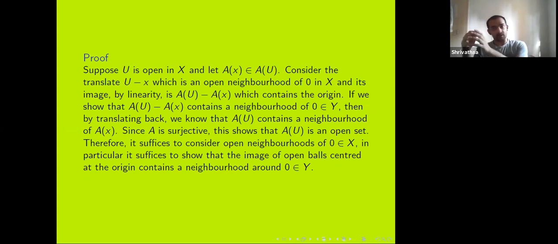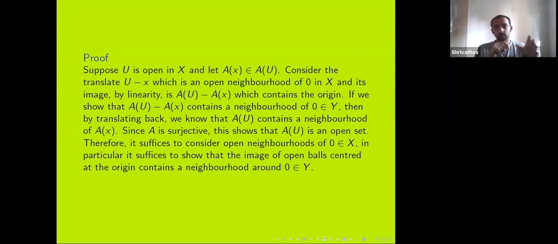So if I show that in the image I have an open neighborhood around 0, then I can translate it back and say that the image of U itself is open. I am allowed to do these translations because translation in a Banach space is a homeomorphism, so open sets remain open after translation. I can do the same with scaling as well.